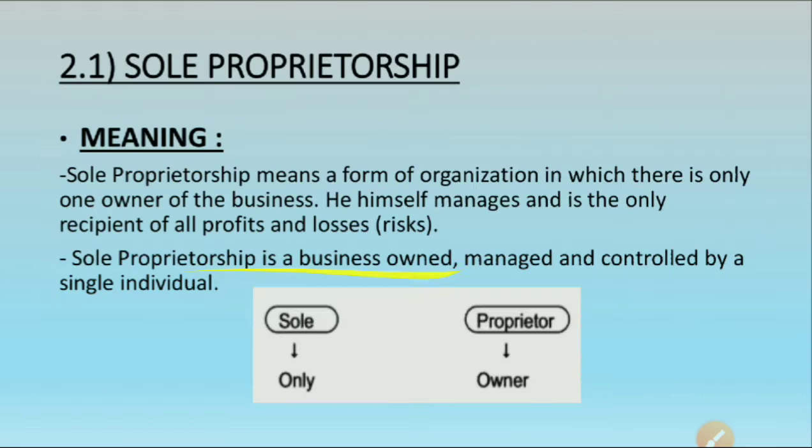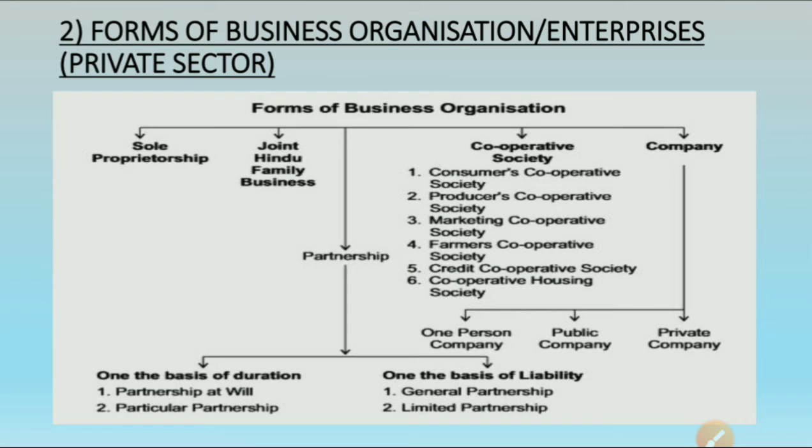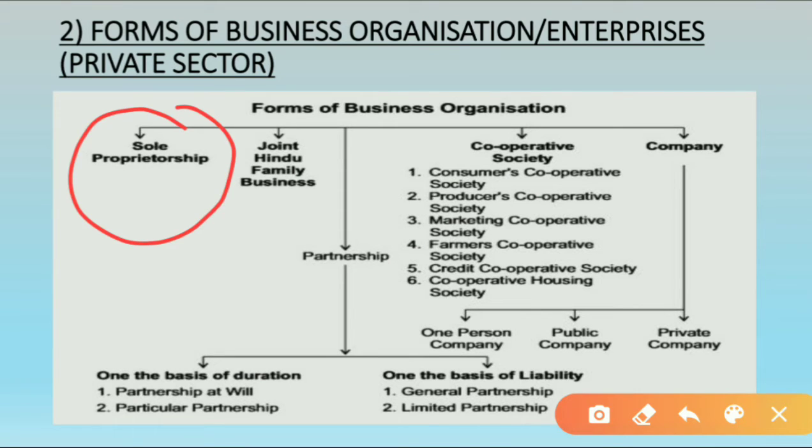Students, as we know that there are different forms of business organization, we have now completed the sole proprietorship form of organization. We have studied about the meaning of sole proprietorship, characteristics, features of sole proprietorship, merits and demerits of sole proprietorship, right?